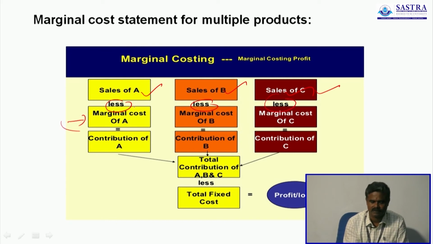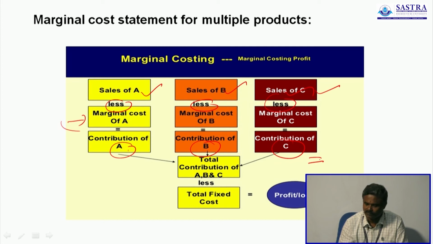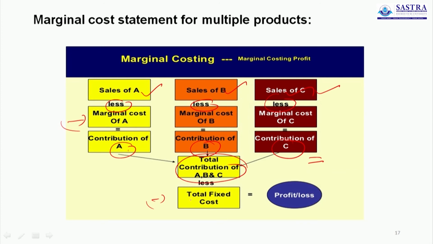So you know the difference between sales and marginal cost is contribution. Then you take the aggregate value of contribution for all the 3 products, then finally you deduct the fixed cost, then the answer is profit. Here you cannot calculate the profit for each and every proposal or unit, because up to the contribution the ideology is common. Here the marginal cost is a product cost, so the contribution is the common way of calculation. So first you calculate the contribution, then you deduct the fixed cost, and the profit will arise.